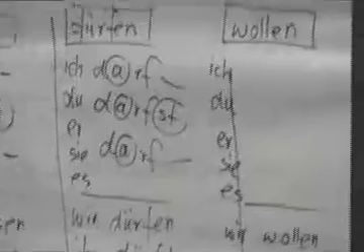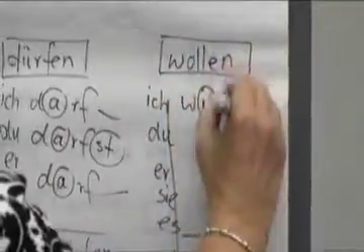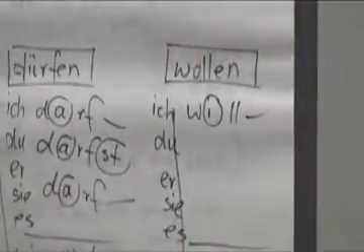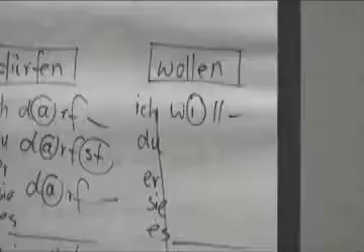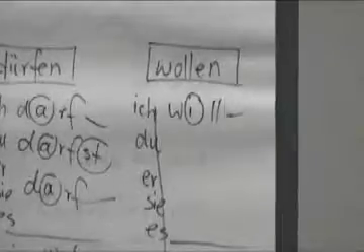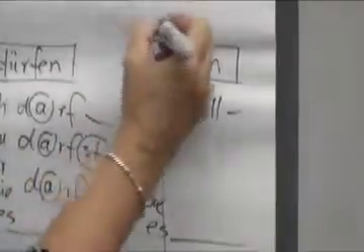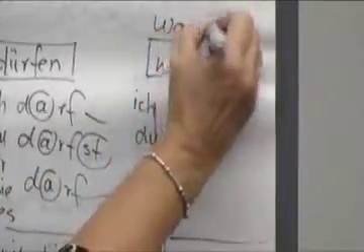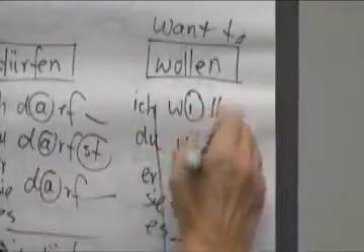Wollen. Now look at what wollen does. Ich will. The o changes to i. No ending, but it means I want to. So don't get it confused with the English I will. In English, I will means something completely different. If you see ich will in German, that means I want to. Du willst.